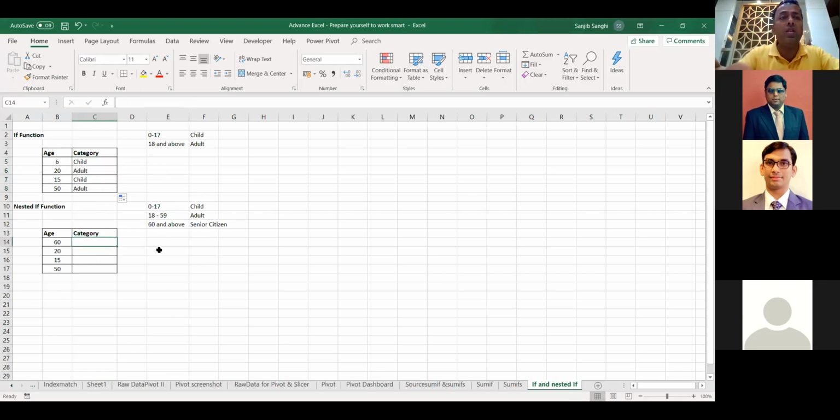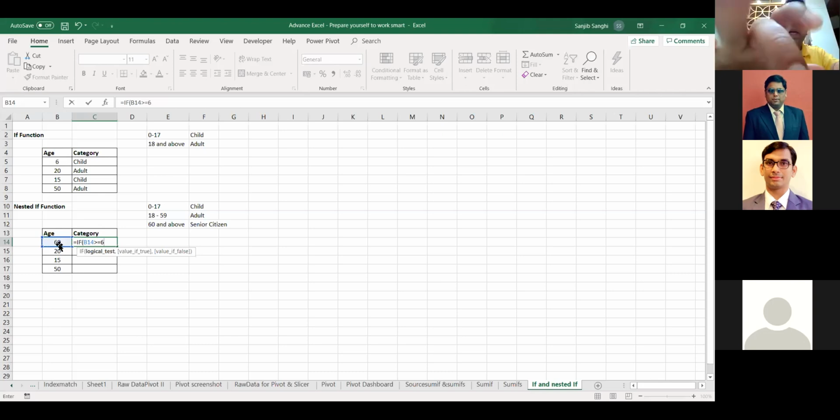Let's try doing this. We'll say equals to IF, and the first test is the age, comma, greater than or equal to 60. If it is greater than or equal to 60, it's going to be a senior citizen, so I'll type in senior citizen. I can do it any way I want, but this can be one way. My second condition, value if false. Value if true means if this condition is met, it's a senior citizen. What is the value if it is false? Well, I don't know. It can either be child or adult.